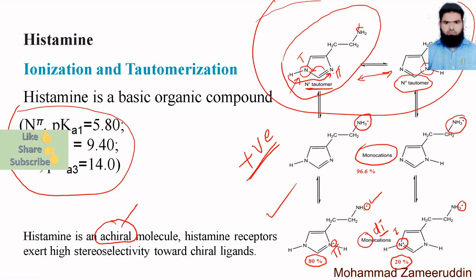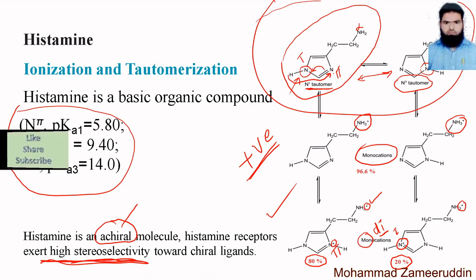Histamine receptors exert high stereoselectivity towards chiral ligands. This is an important part. Histamine receptors exert high stereoselectivity, meaning they are very specific.